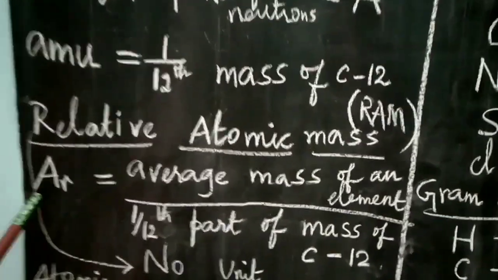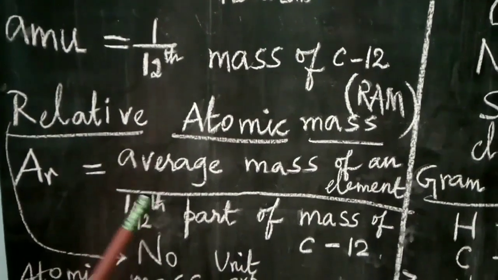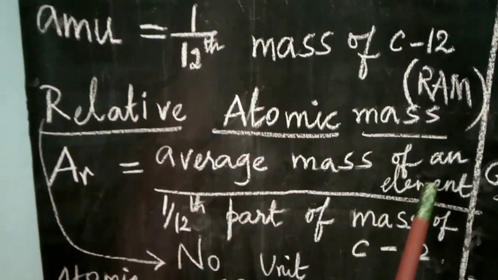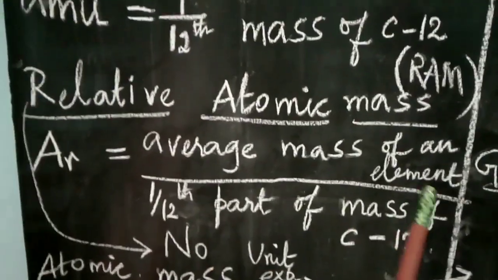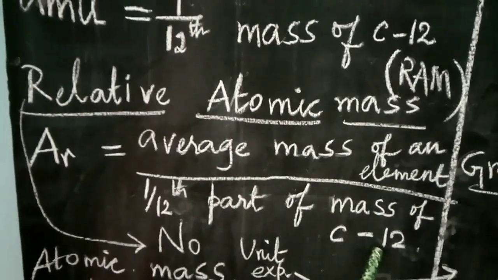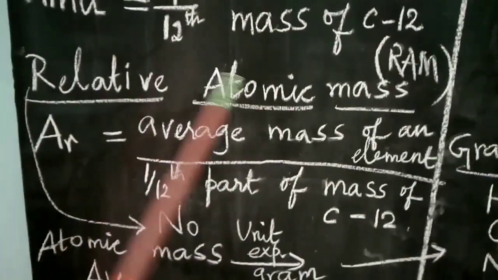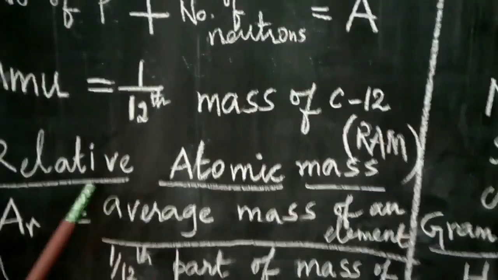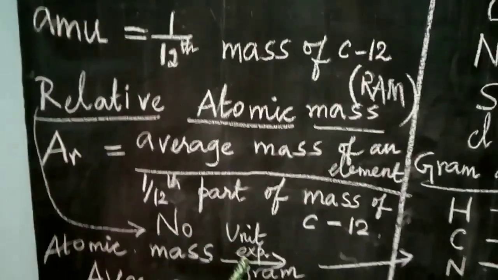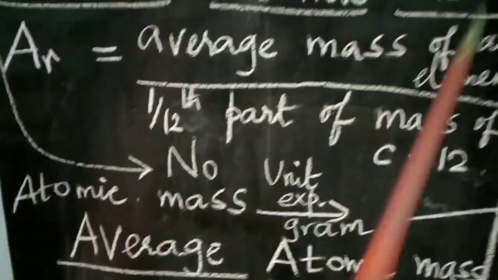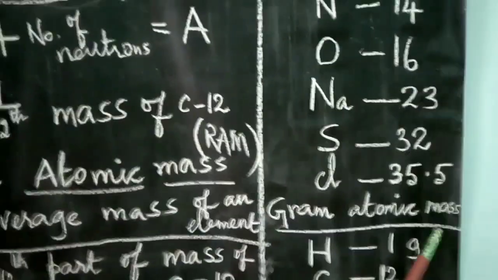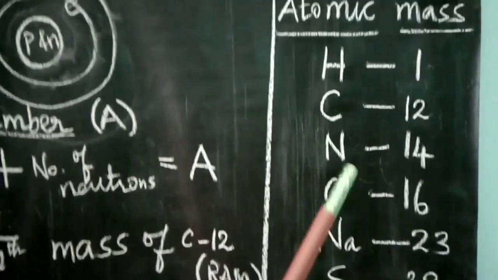Now come to the next topic, that is relative atomic mass, and it is denoted by AR. It is defined as the ratio between the average mass of an element to the 1/12th part of the mass of the carbon-12 isotope. You can denote this relative atomic mass as RAM. This relative atomic mass has no unit. When this atomic mass is expressed in gram, it is called gram atomic mass. You already saw this in the logarithmic table book.